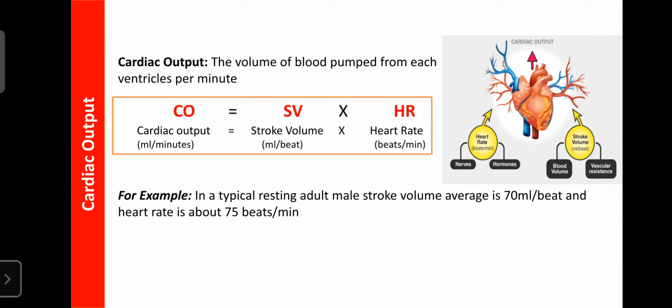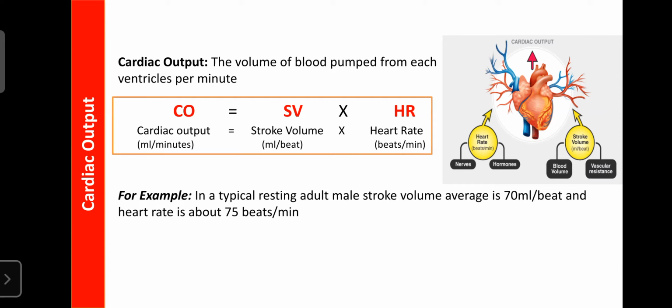Here, cardiac output is calculated by, and its unit is ml per minute. Cardiac output is equal to stroke volume times heart rate.